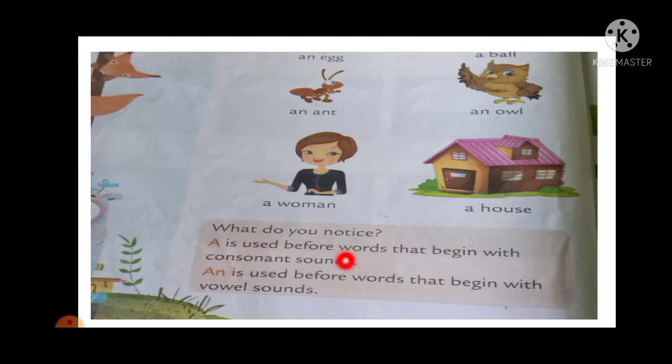A is used before words that begin with a consonant sound. So here the woman, house and ball start with a consonant sound. That's why we have used the article a. Now the next one, an is used before words that begin with a vowel sound. So the vowel sound is here in egg, ant and owl. So how many vowels do we have? 5 vowels. So remember the vowels A, E, I, O, U. At that time you have to use an.